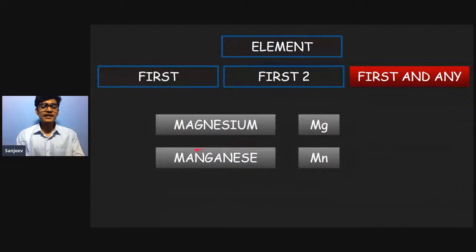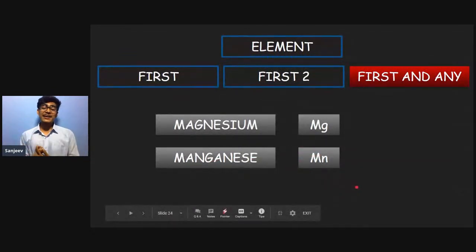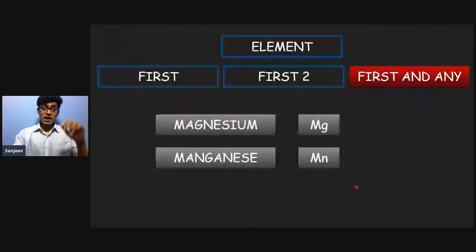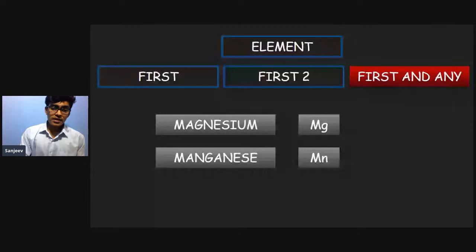The second example is about manganese. The first letter is M and the second letter is A, but we are not using A for the symbol; we are using N. So the symbol is Mn. Just try to follow.